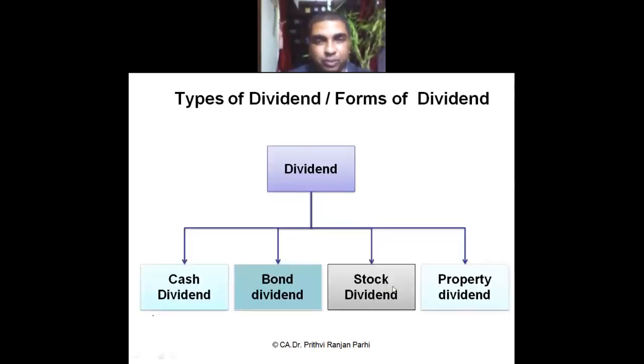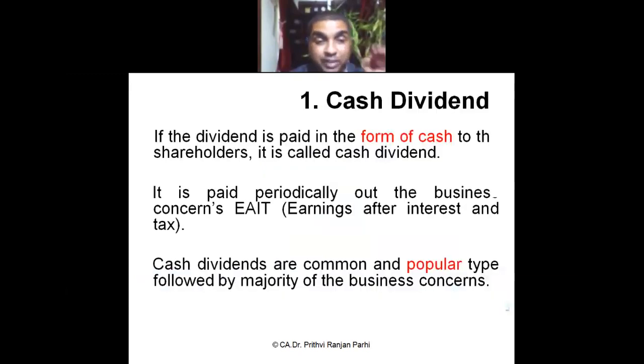No, sir. Now, next we are going to learn various types of dividends. As you can see, how many types are there? Four types. What are they? Cash dividend, bond dividend, stock dividend, and property dividend. So from the names also you can understand.